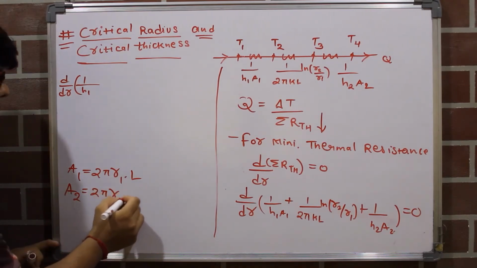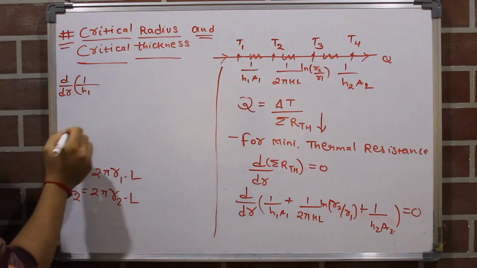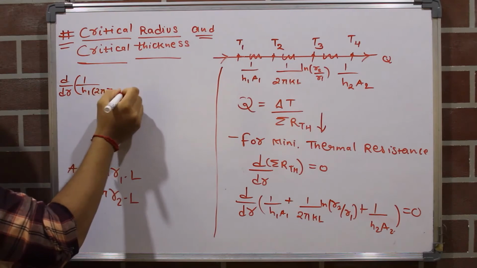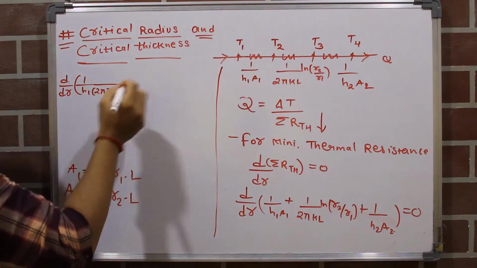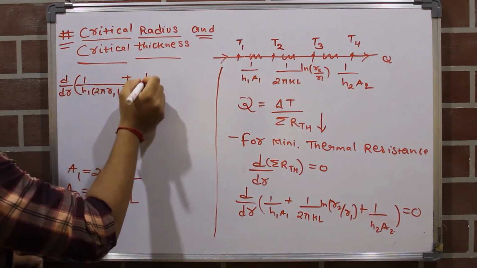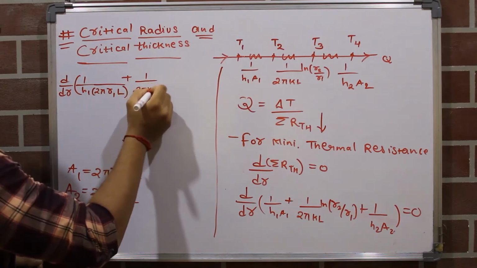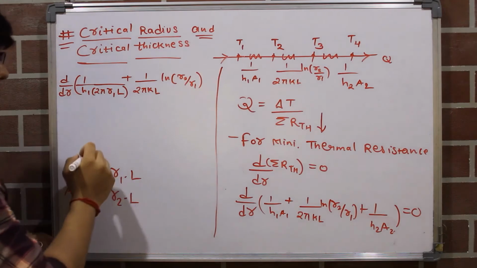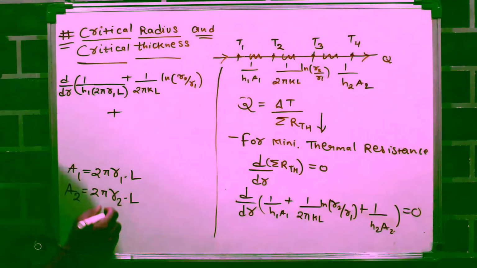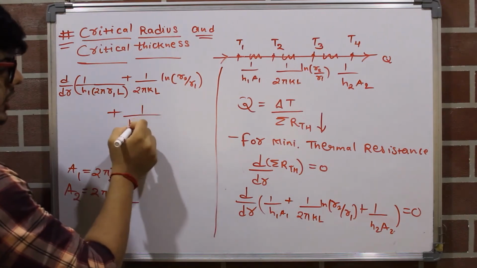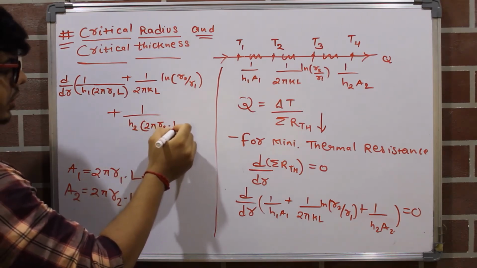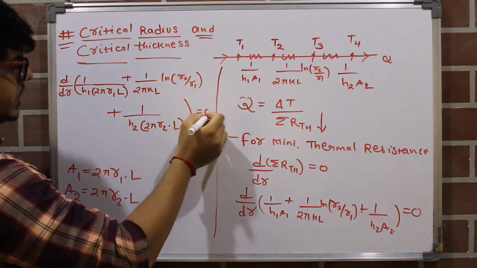It is 2 pi R2 into L. Okay, so here we will write 1 upon h1 into 2 pi r1 into L, then plus 1 upon 2 pi kl into ln of r2 by r1 plus 1 upon h2 into outside area 2 pi r2 into L is equals to 0.